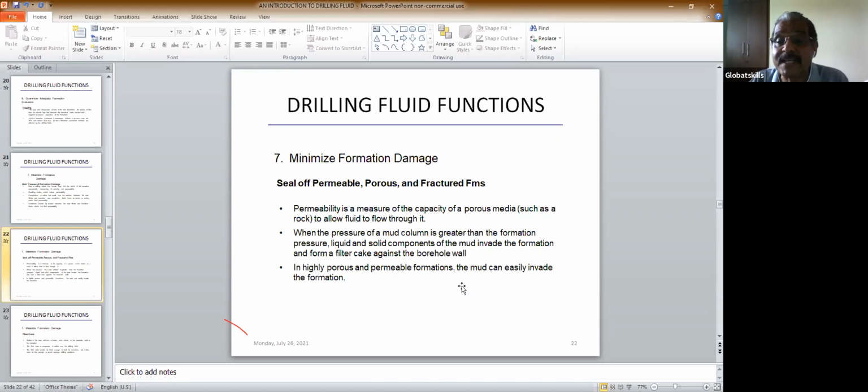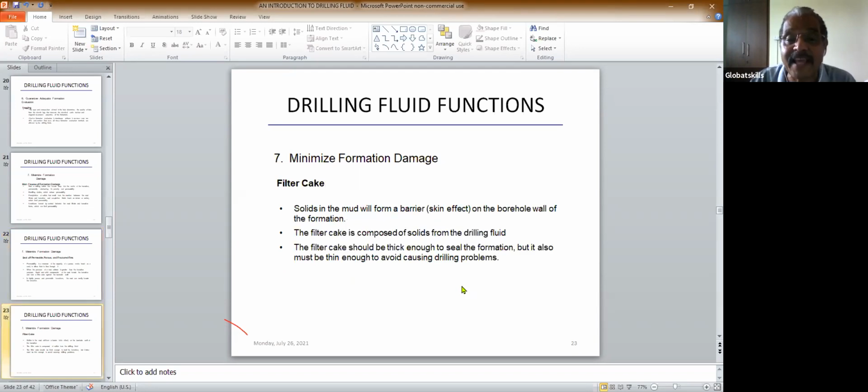When the pressure in the mud column is greater than the formation pressure, what happens? That is why I told you about density. If you have a high density mud, then the solids from the mud will penetrate into the pores and damage them. As I told you in the very beginning, there is an optimum to everything. You should have an optimum density and optimum viscosity, so that you will not damage the formation. Otherwise, you can damage the formation. So formation damage has to be controlled.